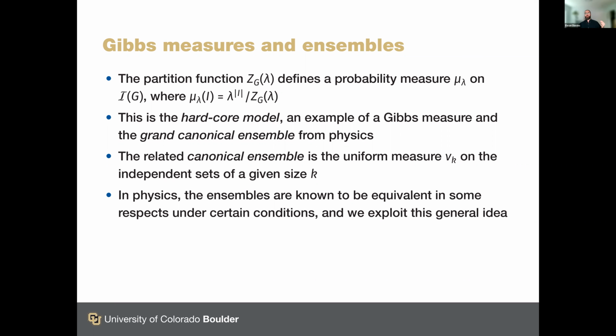And since the vertices in the independent set correspond to the particles in the statistical physics model when you're studying these things, this is the phenomenon of exchanging particles with a reservoir. So if you want to consider a closed system which cannot exchange particles, then this is the canonical ensemble. And in the case of the hardcore model, this is the uniform measure nu_k on the independent sets of a given size k. So in physics, the ensembles are known to be equivalent in some respects under certain conditions, and we exploit this general idea in our proofs.